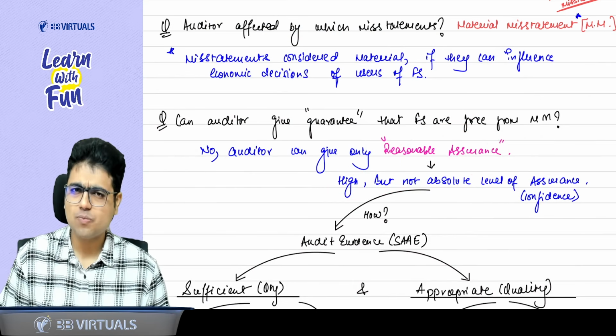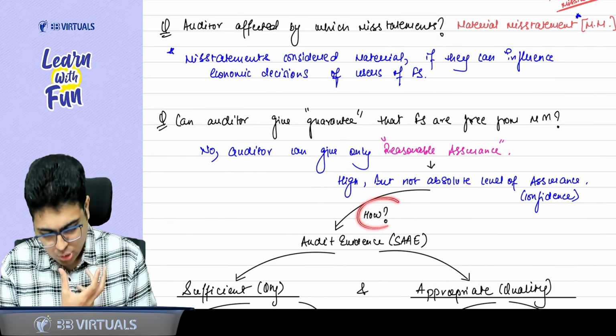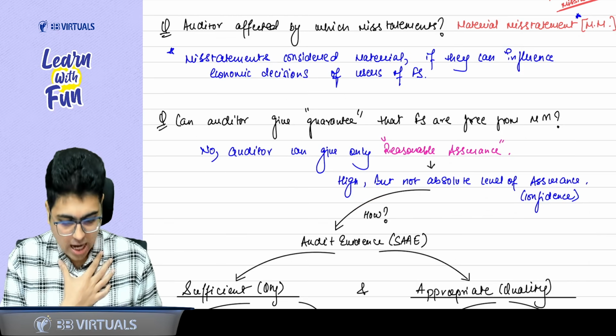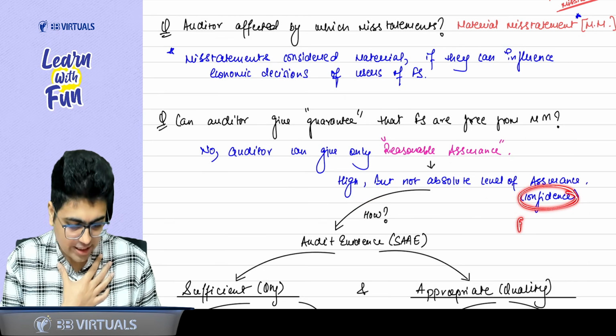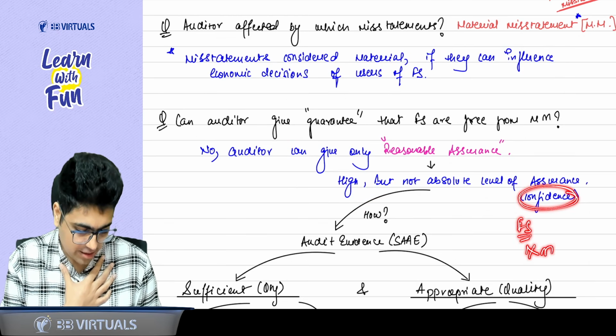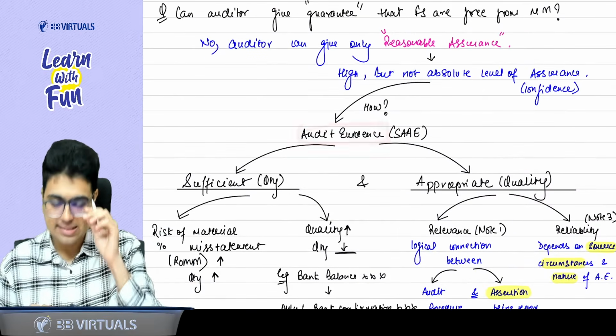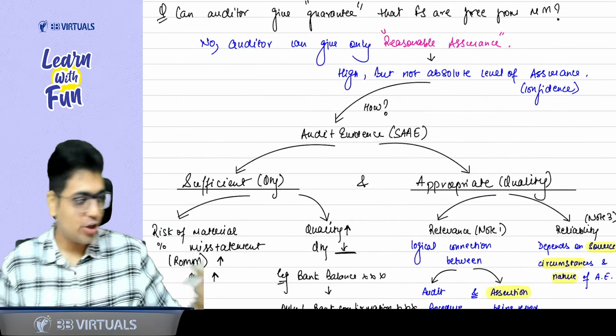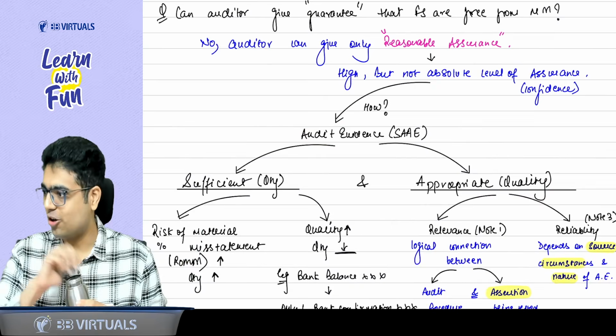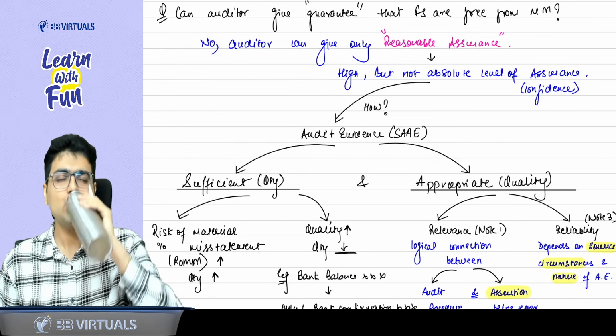Now the question is, how do we get a reasonable assurance? How can we get this confidence that financial statements don't have any material misstatement? For this you need to collect audit evidence. Please take 2 sips of water. Then we will begin with the revision of audit evidence.